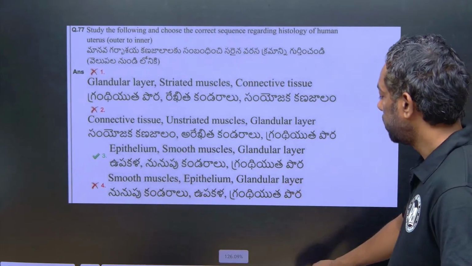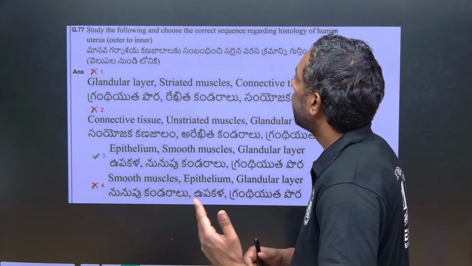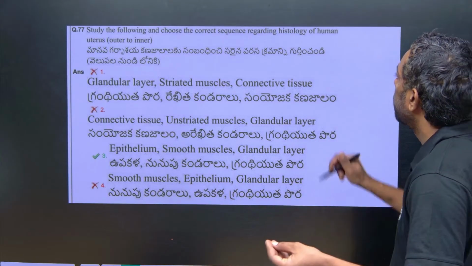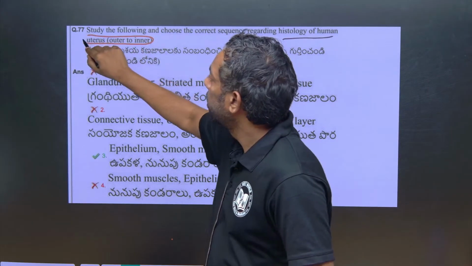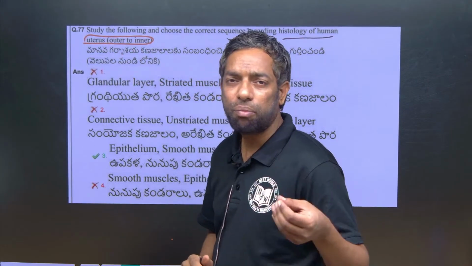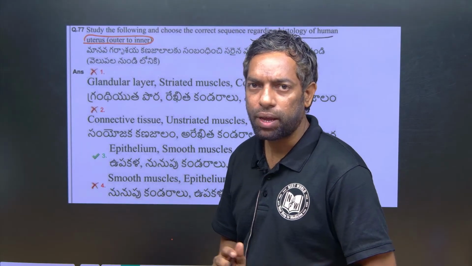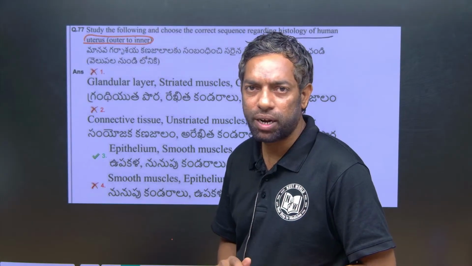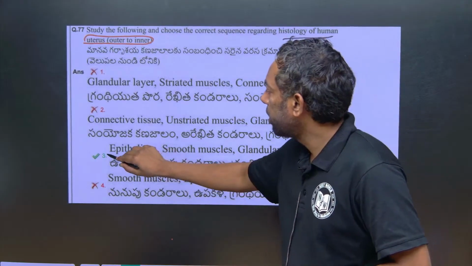Just look into this question. Study the following and choose the correct sequence regarding the histology of the human uterus. Uterus mainly has endometrium, myometrium and perimetrium. Endometrium is made up of epithelial tissue.